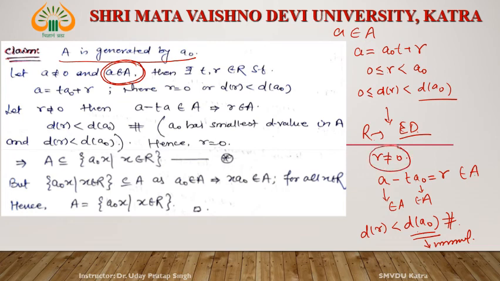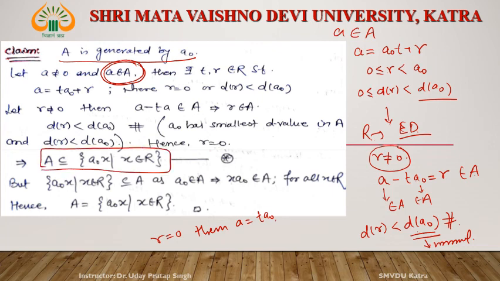If r equals 0, then a equals t times a naught, or a naught times t. Okay? It means this a is generated by a naught. So what is a? a is an arbitrary element of capital A. So every element of capital A is generated by a naught. It means A is a subset of this one.